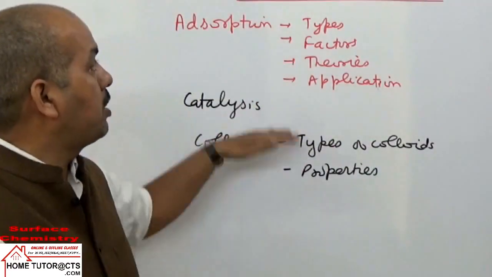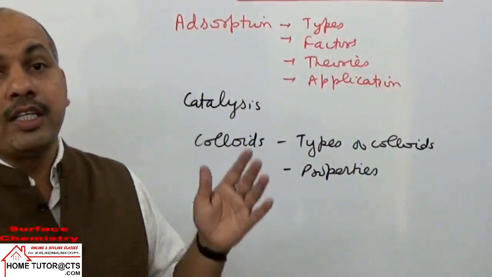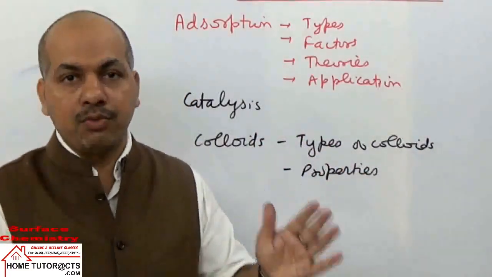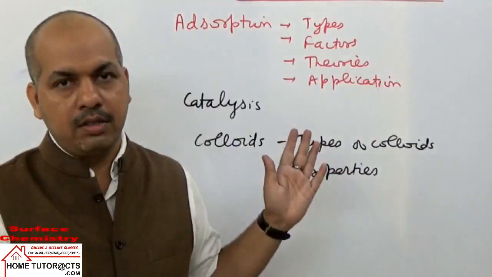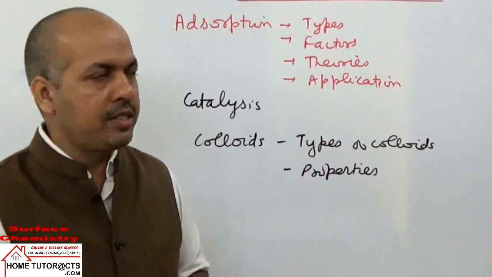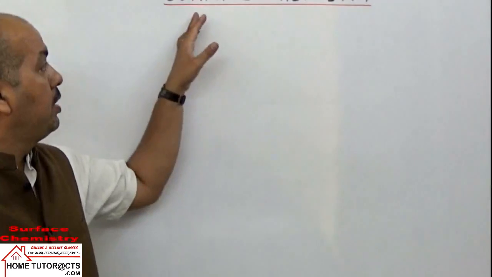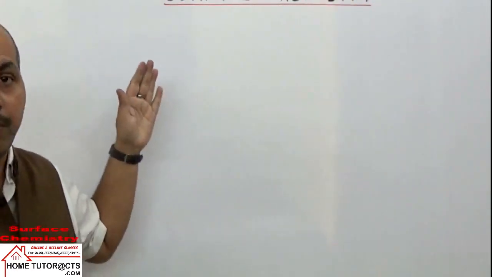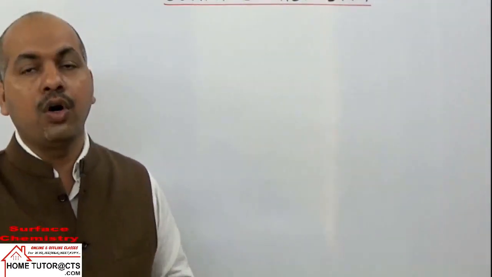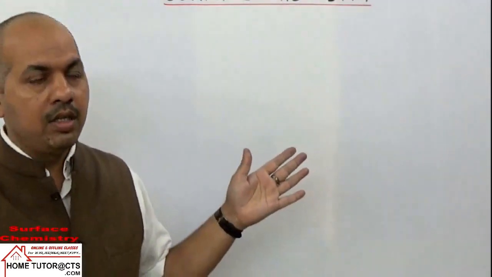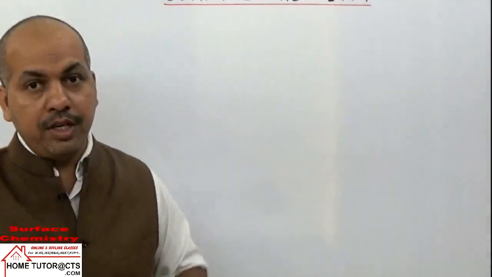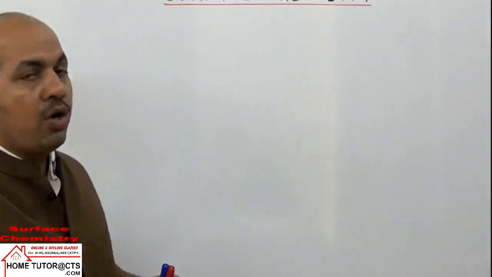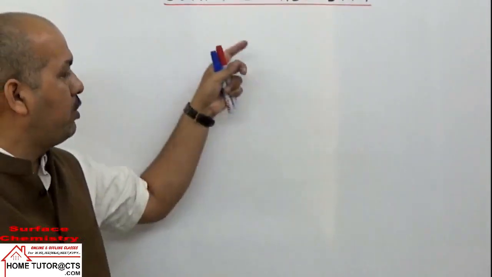So in the given chapter, surface chemistry, basically we are dealing with the phenomena which occur on the surface or interface of two different components. So what is surface chemistry? We are dealing with the phenomena which occur at a surface or at an interface. To separate the two different phases, we normally use either a hyphen or a slash, like solid-liquid or solid-gas.